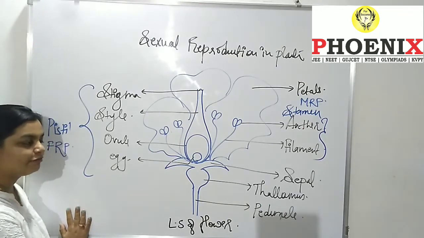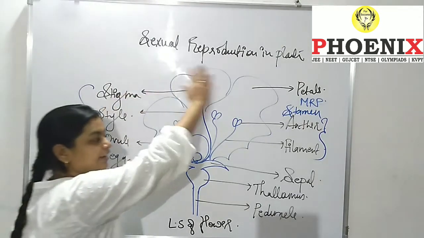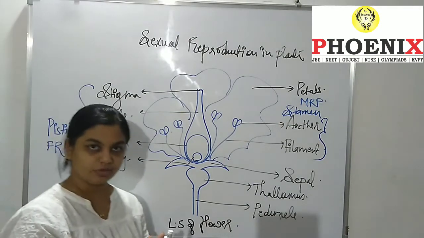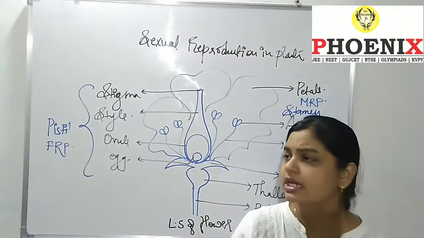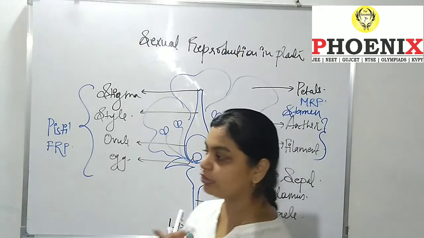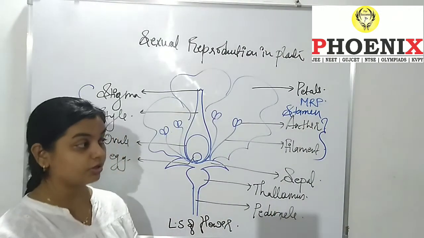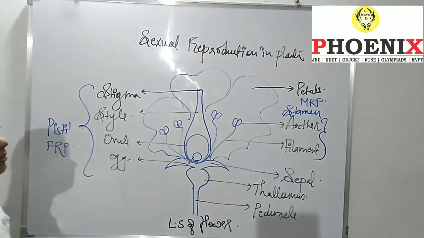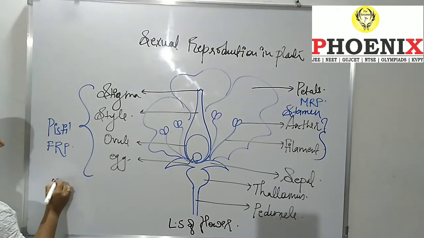Now what we have to do is study the sexual reproduction in this plant. Before starting, I want to tell you about some terminologies you should get familiar with. The first terminology is the unisexual flower.